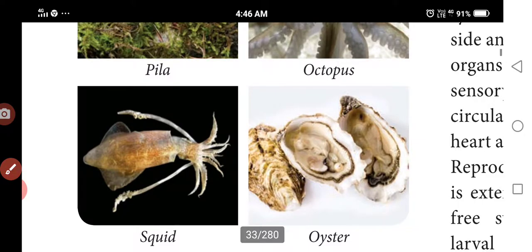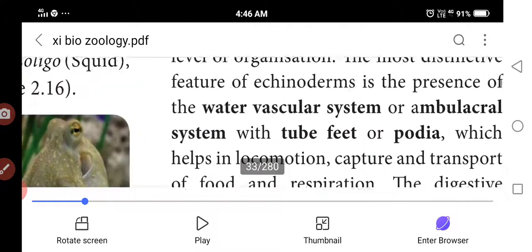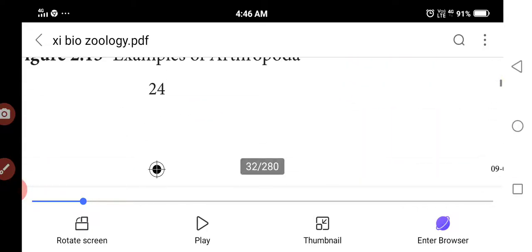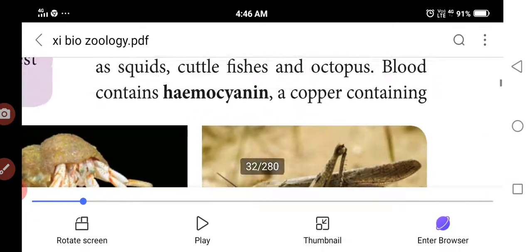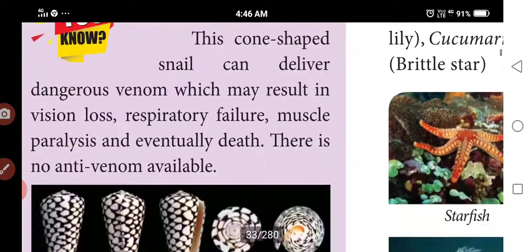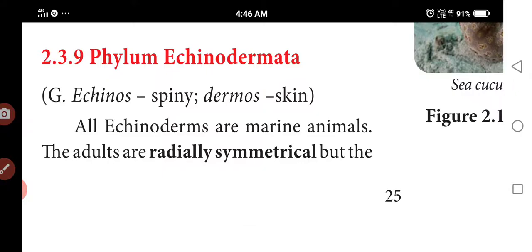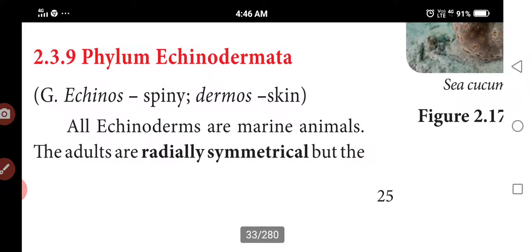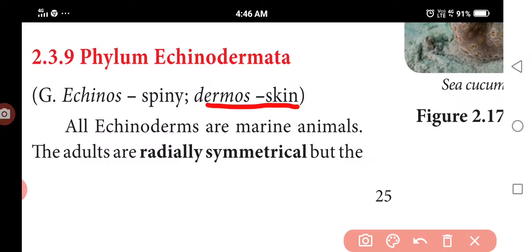Next one, phylum Echinodermata. Echinos means spiny, derma means skin. So it is a marine animal, radially symmetrical.